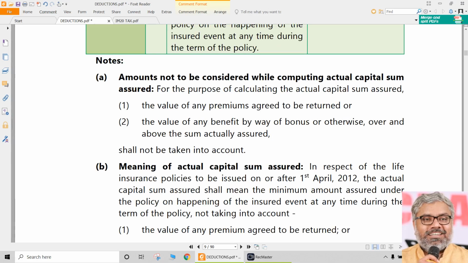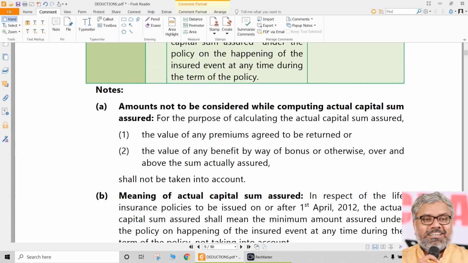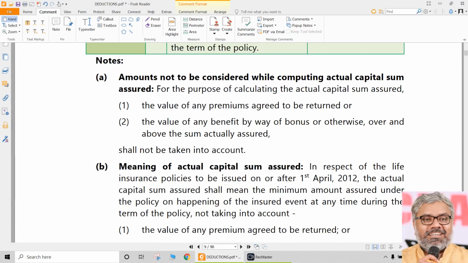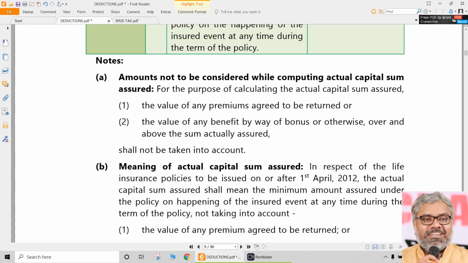Of course, for computing the sum assured, we should not include any amounts related to the premiums agreed to be returned, or any benefit by way of bonus. So basically, the actual sum assured, that only should be taken as capital sum assured. Bonus should not be included, and any premium agreed to be returned also should not be included.